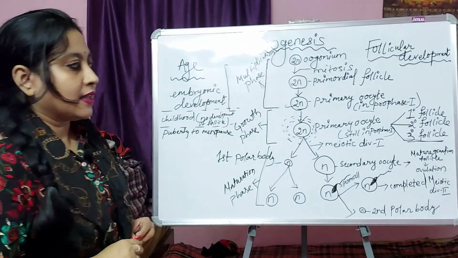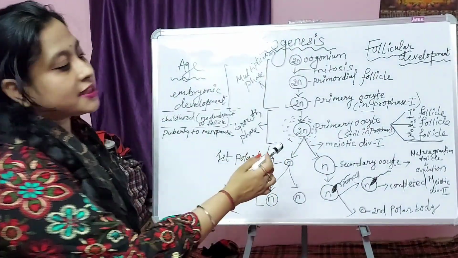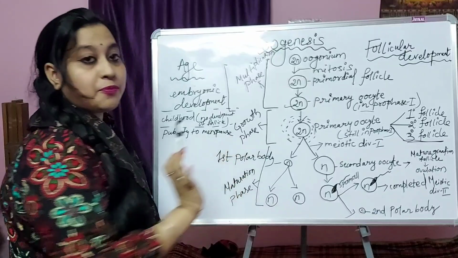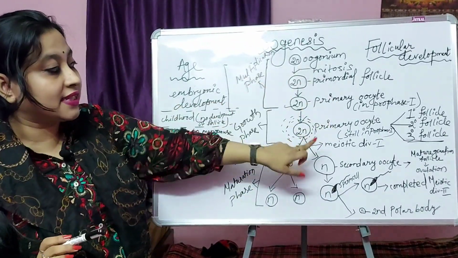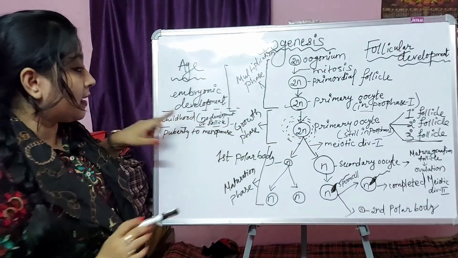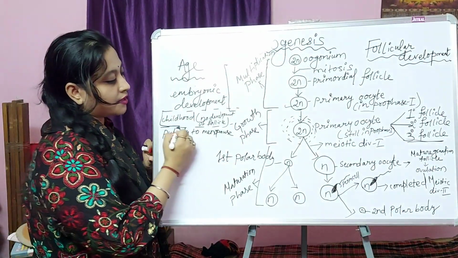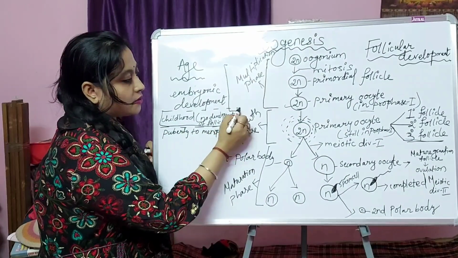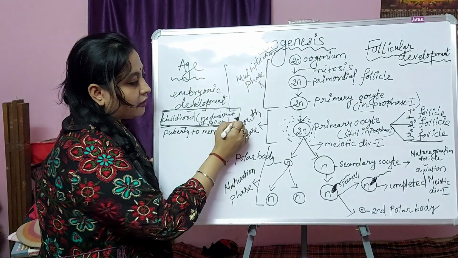Remember this. Then this primary oocyte, a very important part, is still in prophase 1. It gets arrested in the embryonic stage in prophase 1. And here is the important point: during childhood there is no more development of follicles.